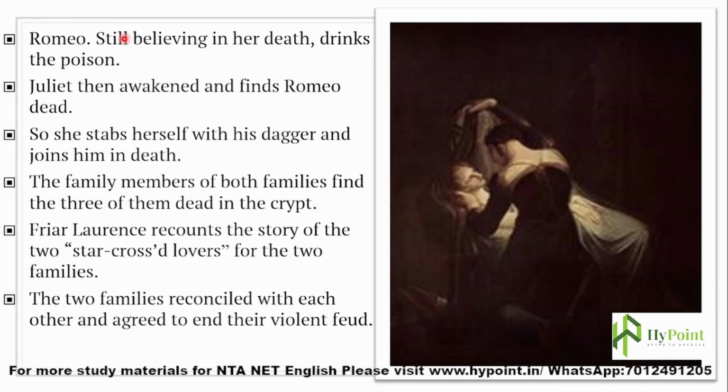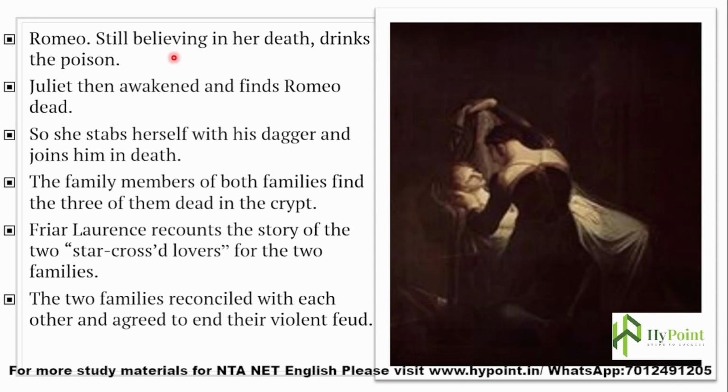And what happens next? Romeo, still believing in her death, drinks the poison. So when he saw the dead body of Juliet, he cannot control himself, and nobody knows their secret, but their love was so passionate and intense. So he drinks the poison without consulting anybody.